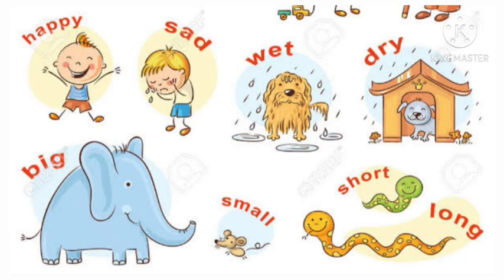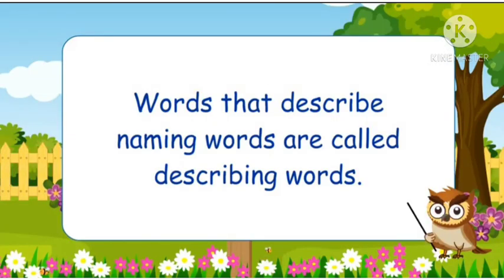So, what can we tell about the definition of describing words? We can tell that the words that describe the naming words. Again, repeat after me. The words that describe the naming words are called describing words. Okay? So again, repeat after me, children. The words that describe the naming words are called describing words. So this is the definition of describing words.